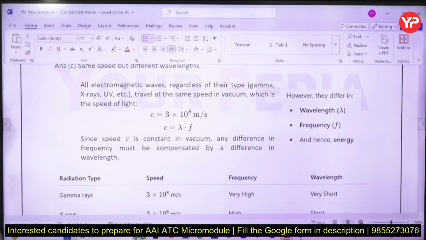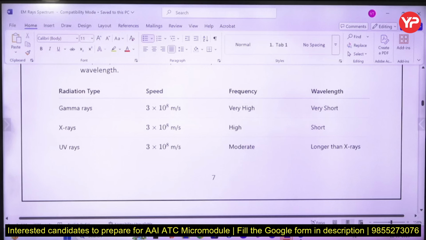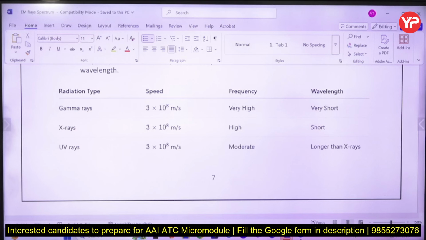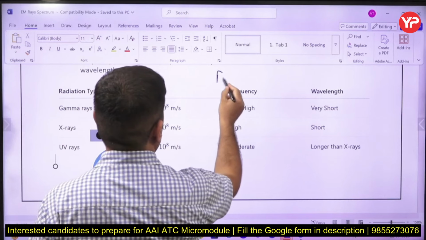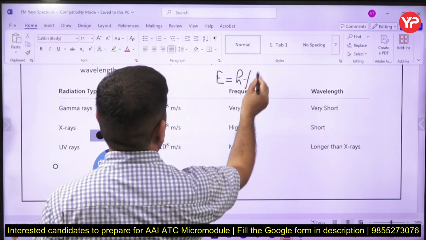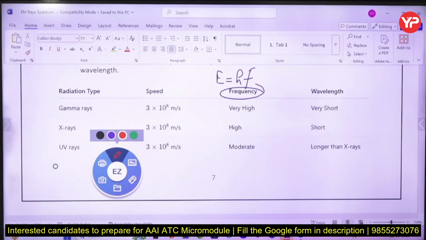This is the value you need to remember. C is the speed, so speed is the same, and the wavelength of ultraviolet is more than gamma. Gamma has minimum wavelength, maximum frequency, maximum energy, and energy is related by E is equal to Planck's constant into frequency. So higher the frequency, higher is the energy.